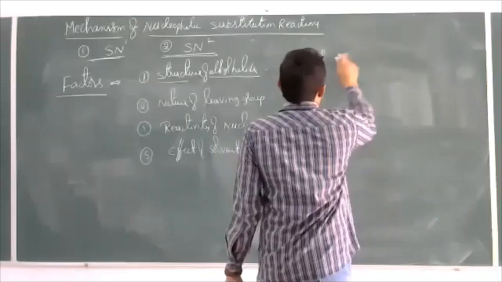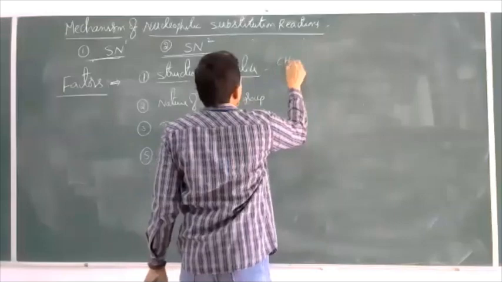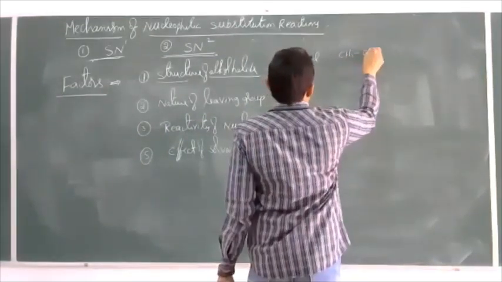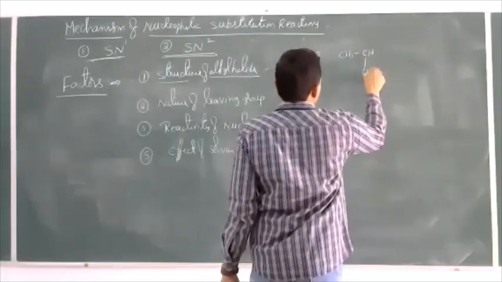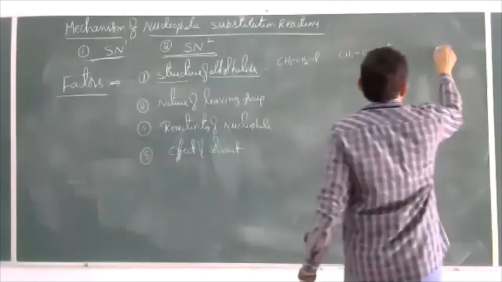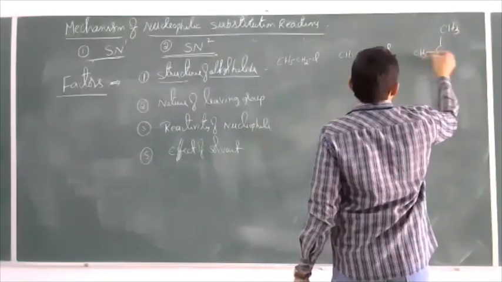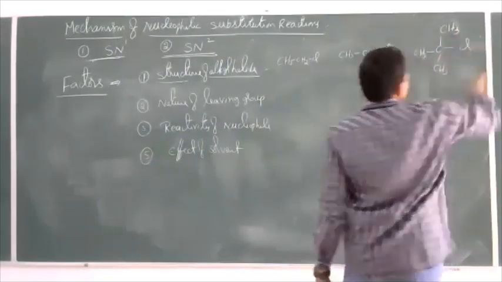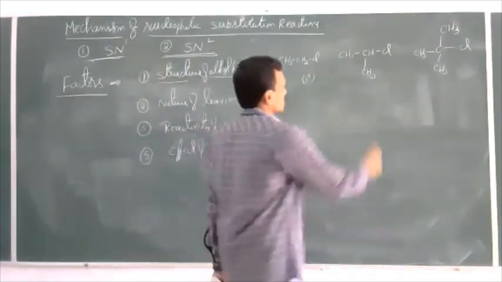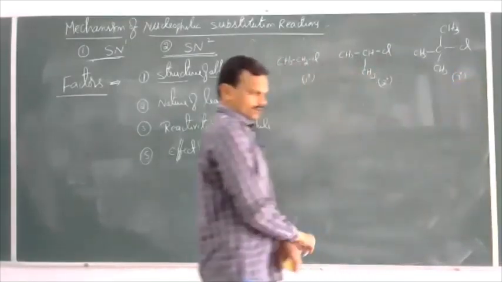Now one more, CH3CH2Cl, and CH3CHCl with one hydrogen replaced by a methyl group, and one more hydrogen replaced with methyl. So 3 haloalkanes are taken. The first one is a primary haloalkane, the next is a secondary haloalkane, and then a tertiary haloalkane.